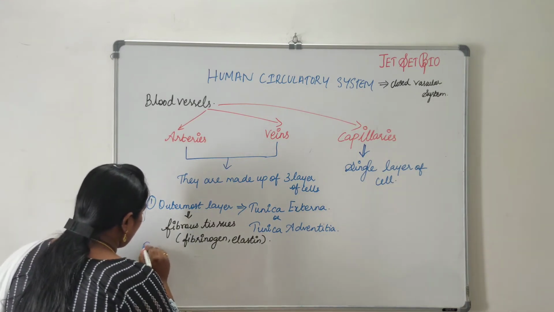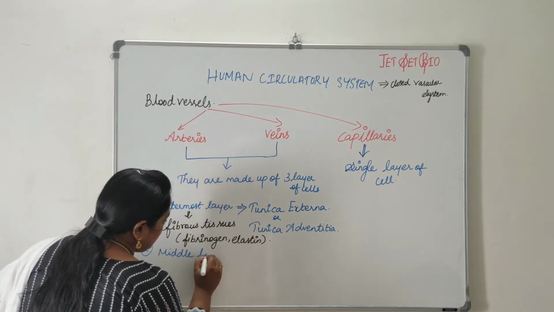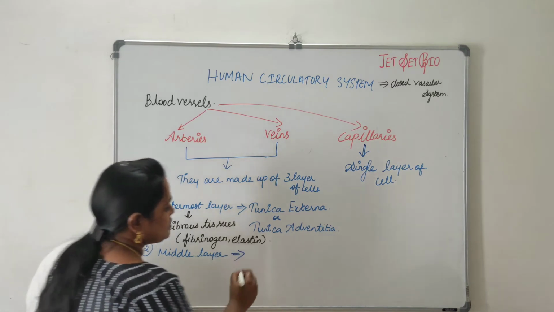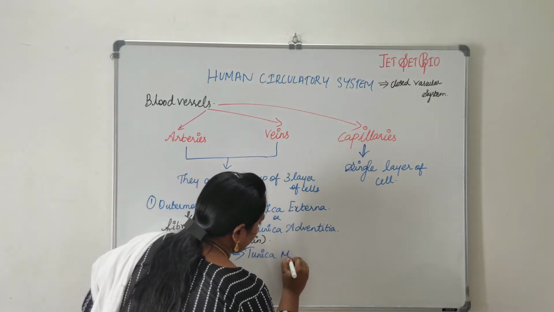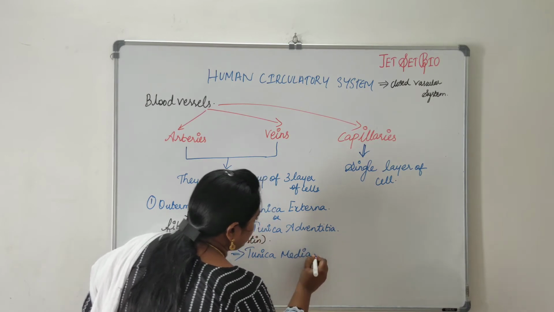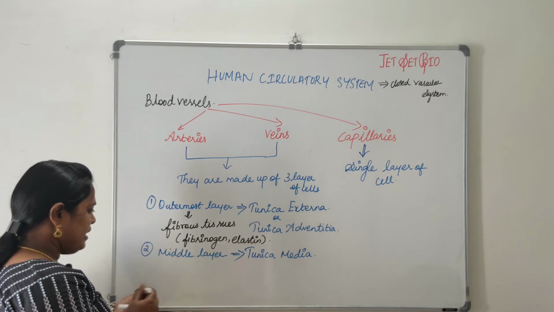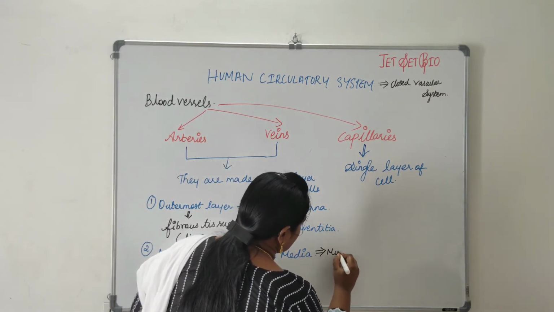It is followed by the middle layer called tunica media. Followed by the middle layer called as what? Tunica media. It is made up of muscle cells, muscular tissues.